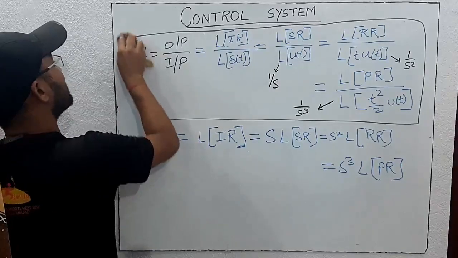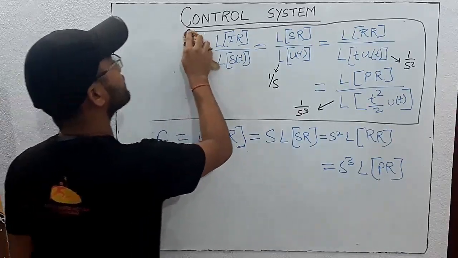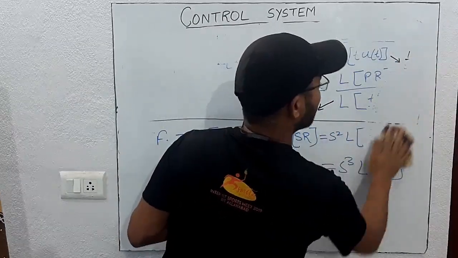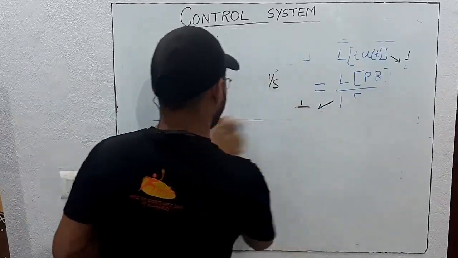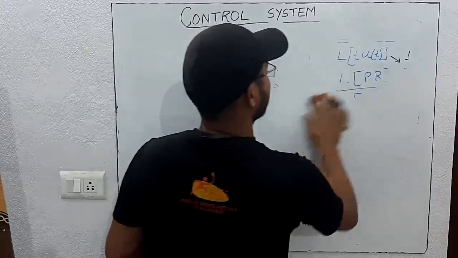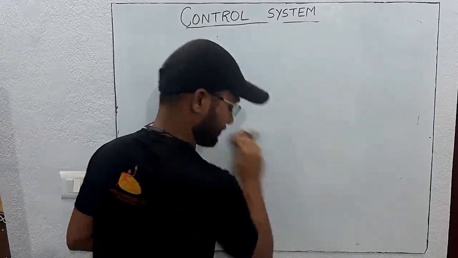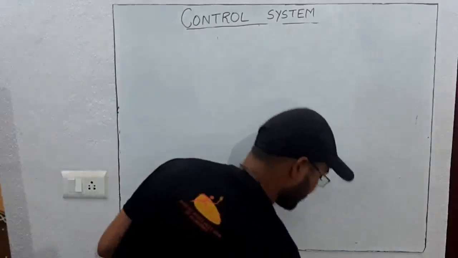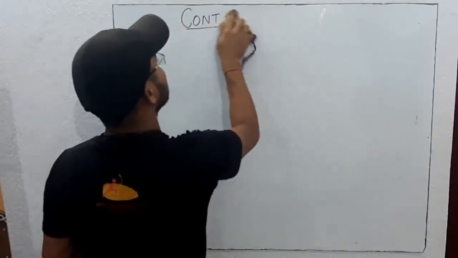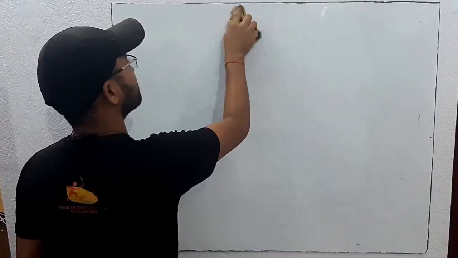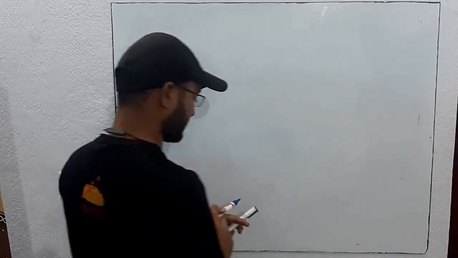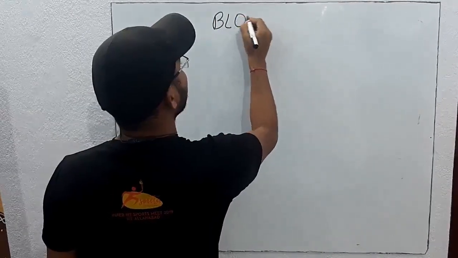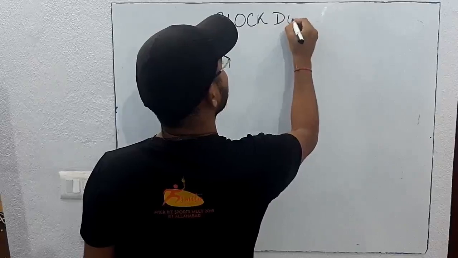Now we will start our first chapter, because the introduction is over. We will start with block diagram and signal flow graph. We will see various topologies of block diagram. Today I will not provide a homework question, because let me finish the first chapter first. Tomorrow I will give it. So today we will see block diagram representation.